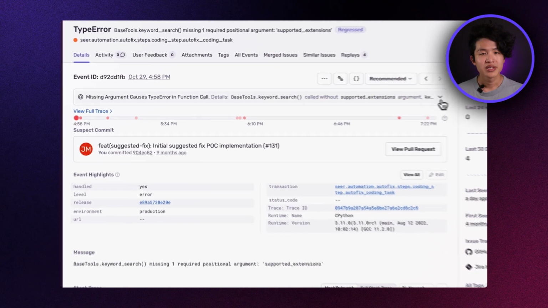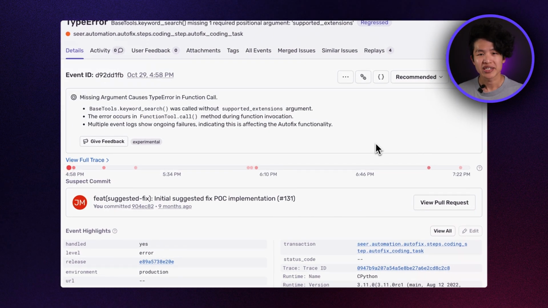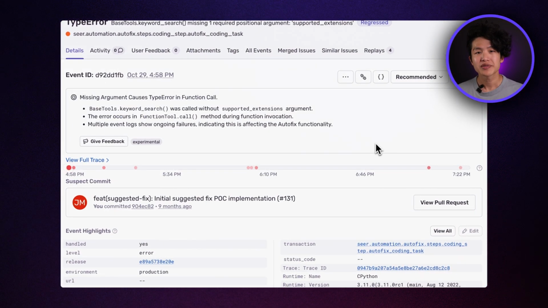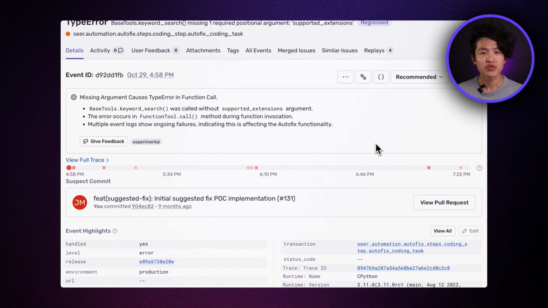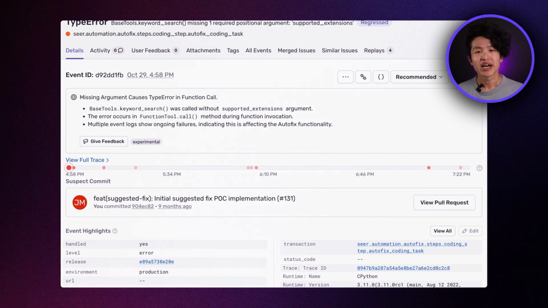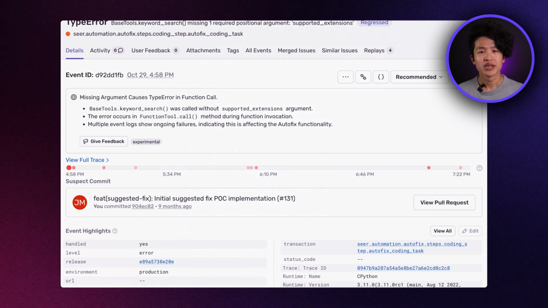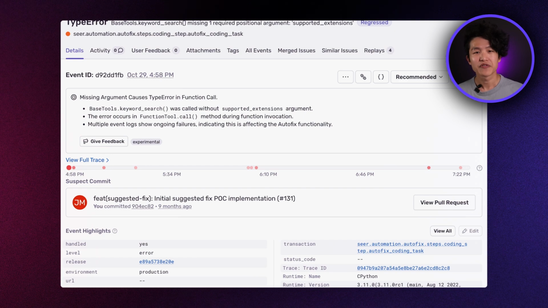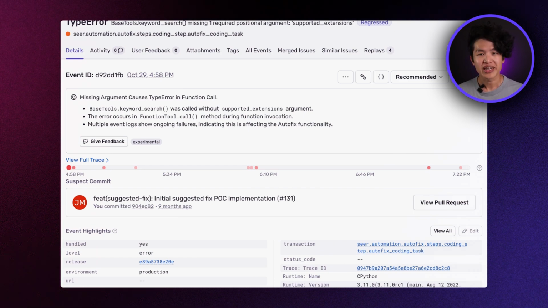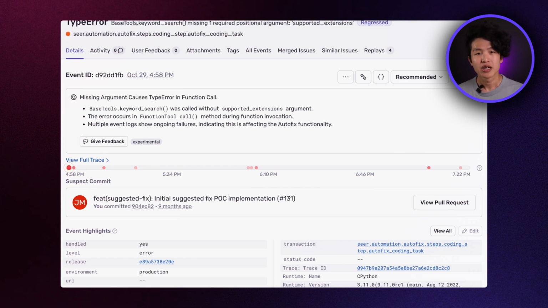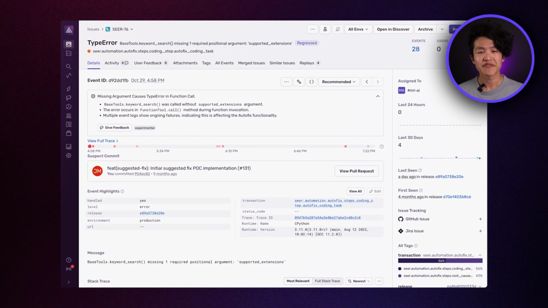I want to introduce two new features designed to make debugging faster and easier: AI issue summaries and AutoFix. First up, issue summaries. This feature gives developers instant context, helping you quickly grasp the nature and the scope of a Sentry issue you're reviewing. Think of it as a TLDR for your bug, summarizing the essentials before you dive into the full report. We also provide an analysis of the likely impact, which helps you make triage decisions efficiently.